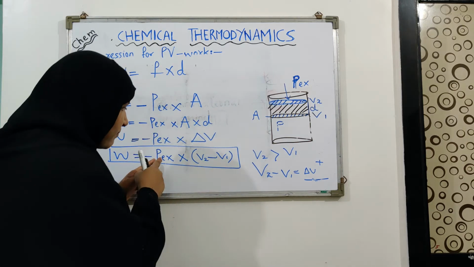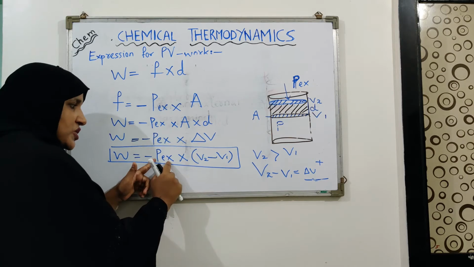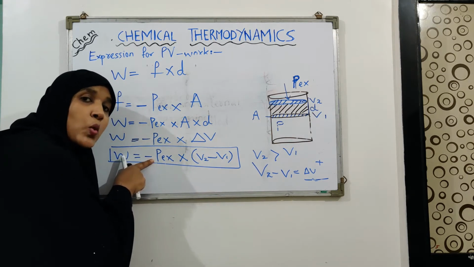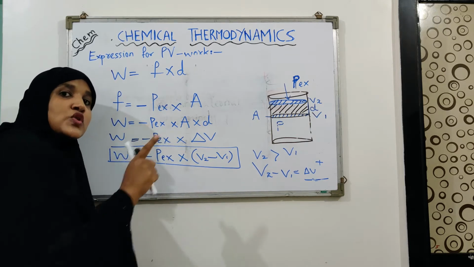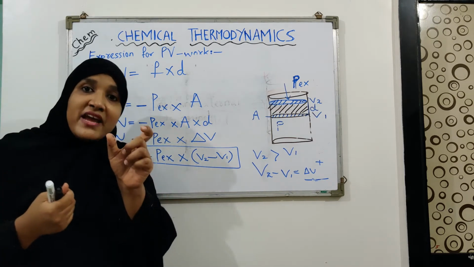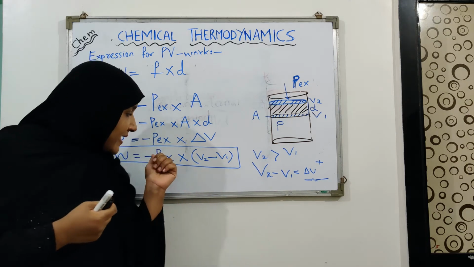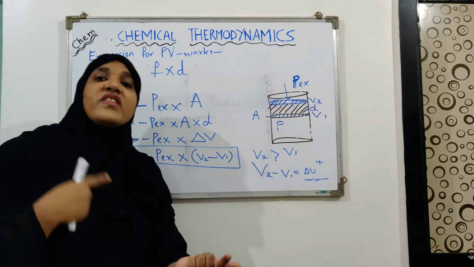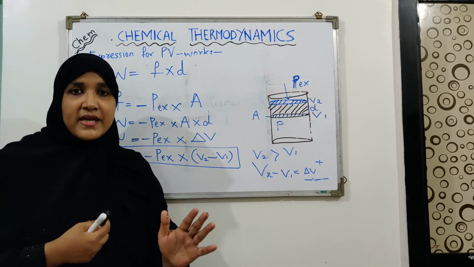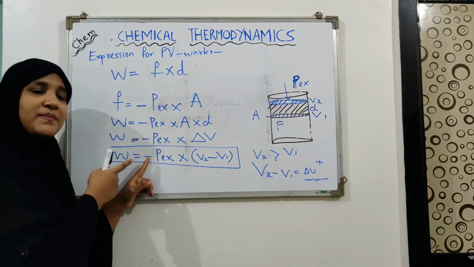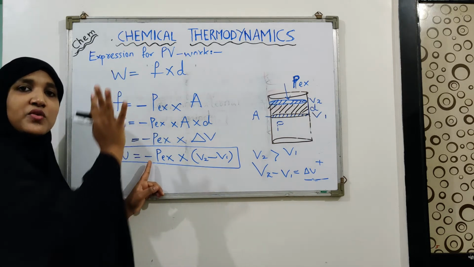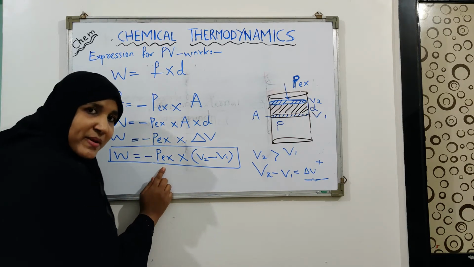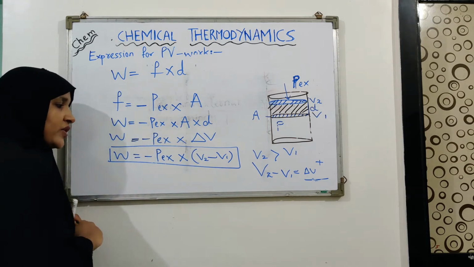So you multiply your delta V with the pressure. But before that, we have the negative sign in the equation. This negative sign does not mean that the pressure is having a negative value. No. The negative sign means that the pressure is in the opposite direction of the movement of the piston. That is why it is opposing pressure. That's why the negative sign is put into the equation. Now, when you multiply the value of pressure with delta V, you are going to get an answer.